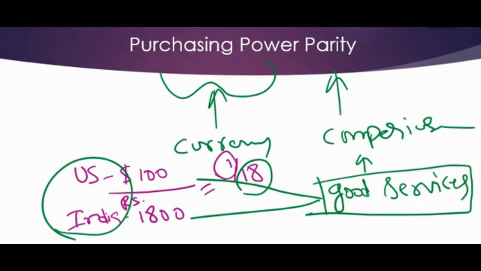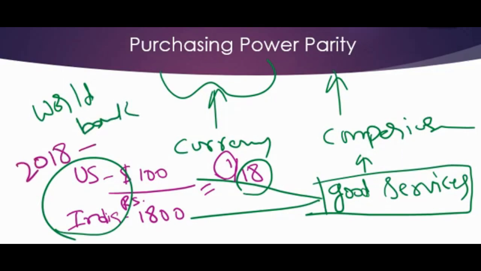These PPP comparisons are done by the World Bank, and if you look at the 2018 data, it is around 18.10 for India.